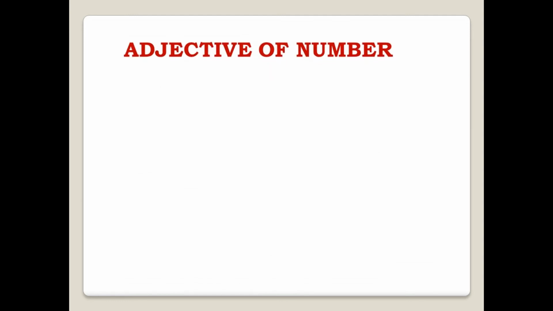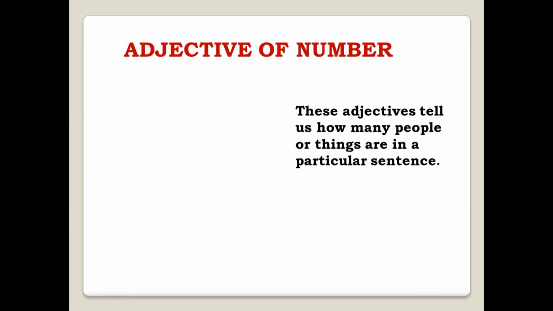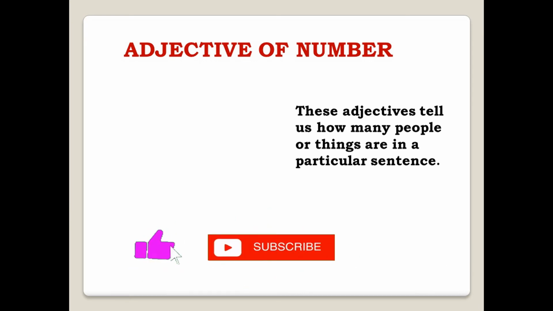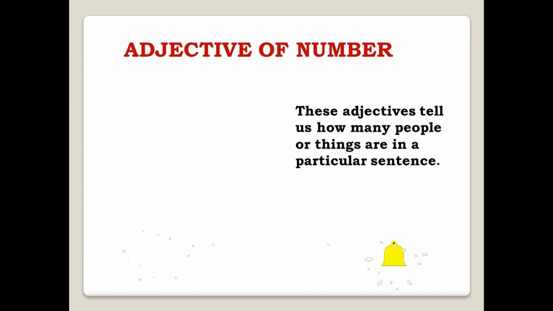Okay, now we will talk about adjective of number. Number means numbering something, something that you can count. So in adjective of number, you can actually count the number of nouns as well as pronouns. Let's read. These adjectives tell us how many people or things are in a particular sentence. For example,